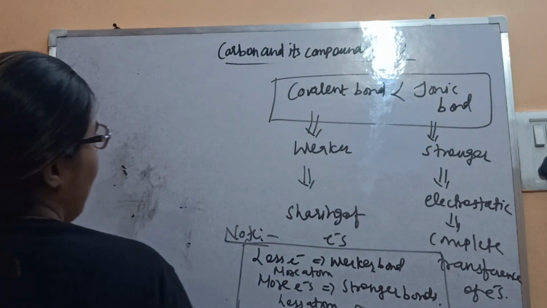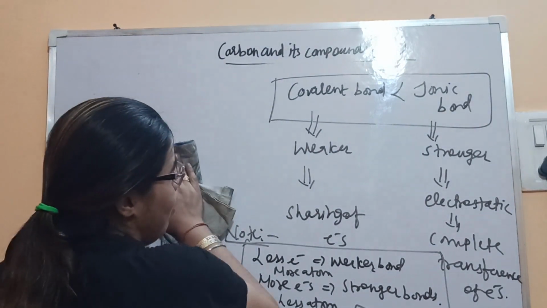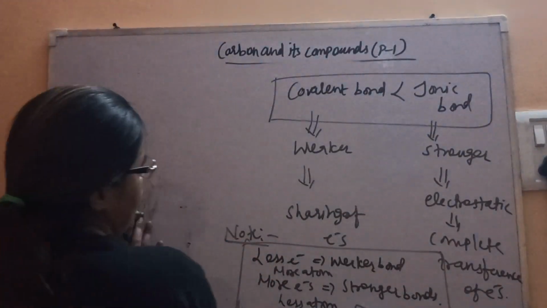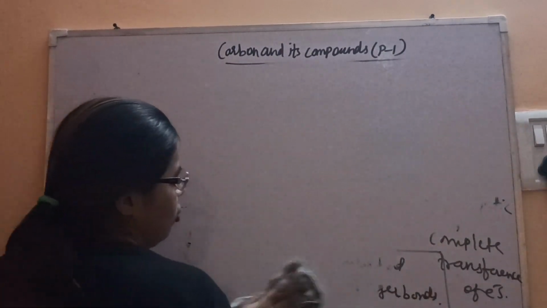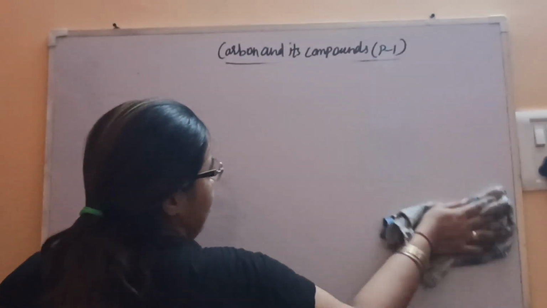Now let's talk about carbon. Carbon, having 4 electrons in its valence shell, always forms covalent bonds. The rest we'll discuss later on. So carbon forms covalent compounds. That's why this chapter is totally about carbon and its compounds.